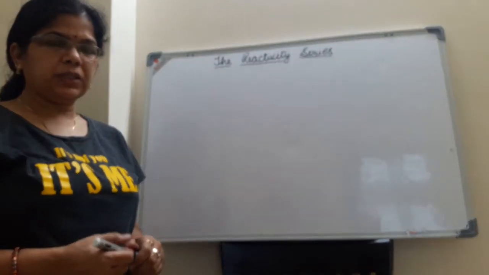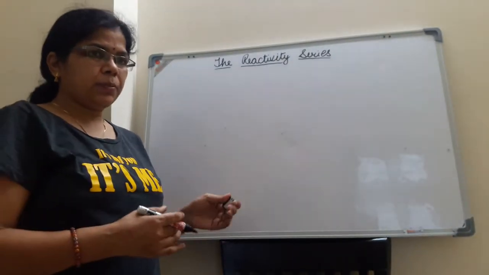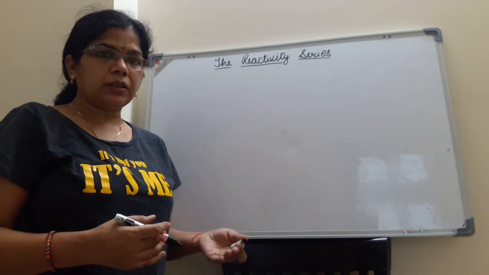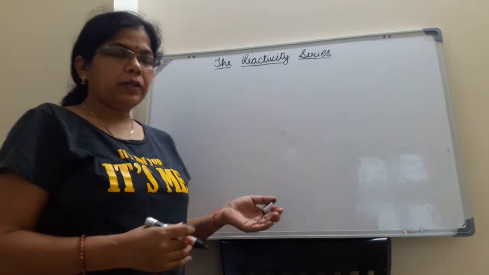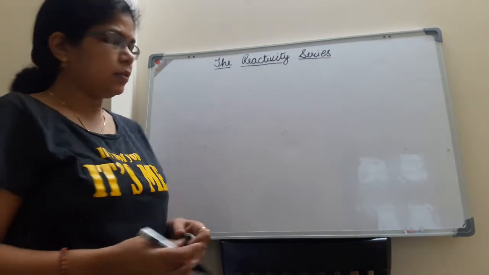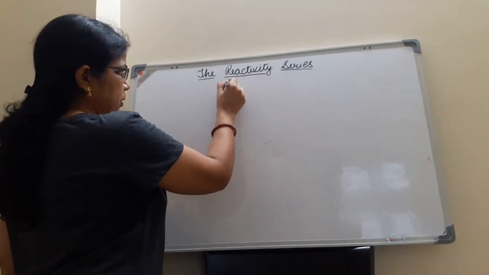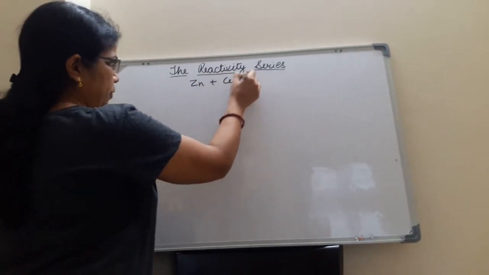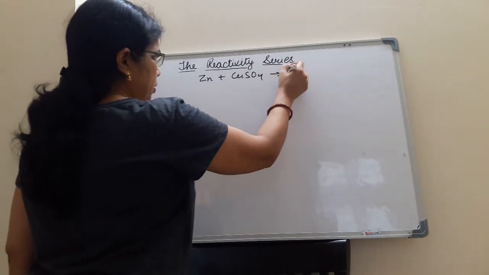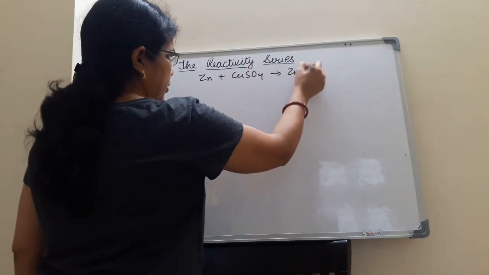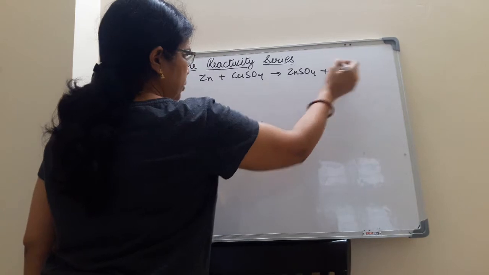Hello students, today we will be studying the concept where a metal reacts with another metal's solution and one of the metals is displaced. So the concept is hidden in the reactivity series. For example, zinc is treated with copper sulfate, forming zinc sulfate, and copper is deposited.